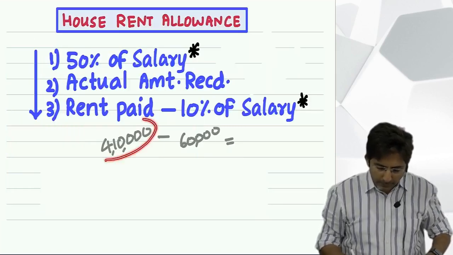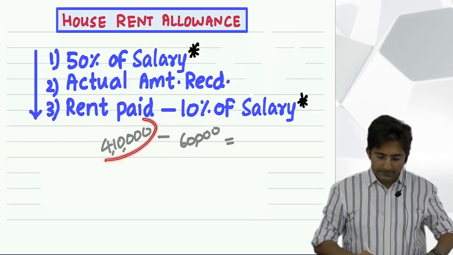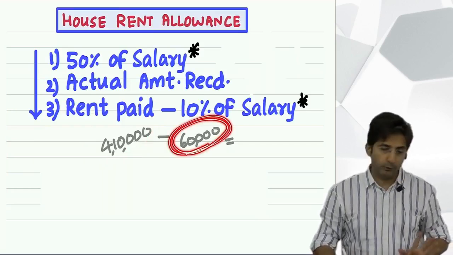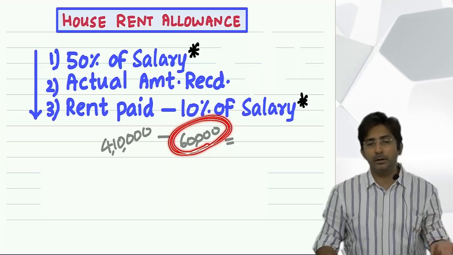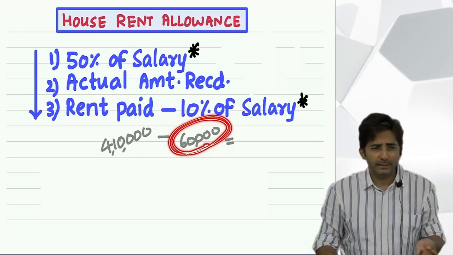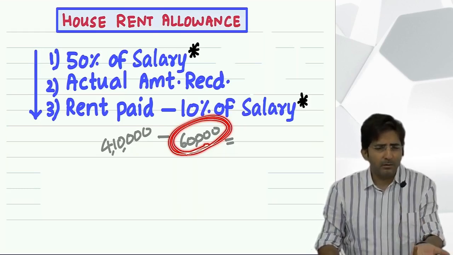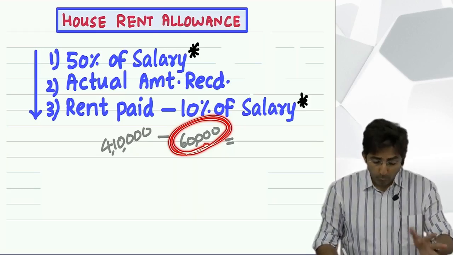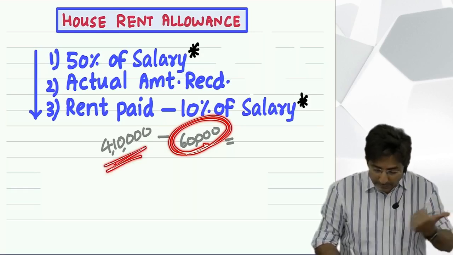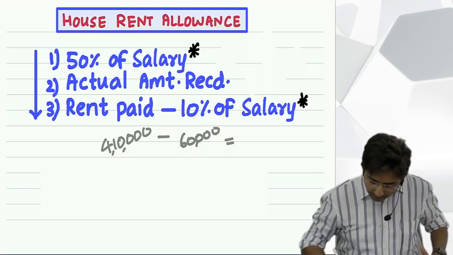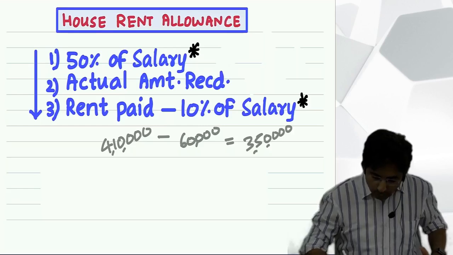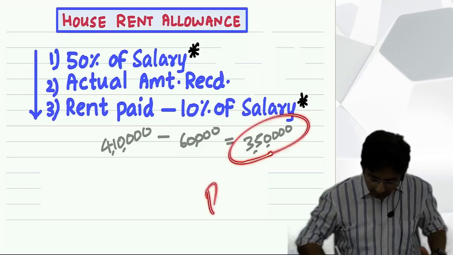What if the rent paid is 4 lakh 10,000 then? In such a case, you know what the government will say? See, 60,000 if you have to pay, it is not a burden, because 60,000 is just 10% of your salary. So it is a nominal amount, so that is not a burden. But you have to pay 4 lakhs 10,000. Oh my God, so much you are paying. So what is the extra amount? 3 lakh 50,000. So his burden is 3 lakh 50,000.